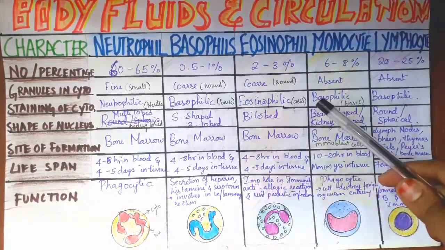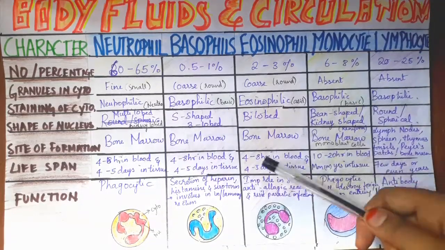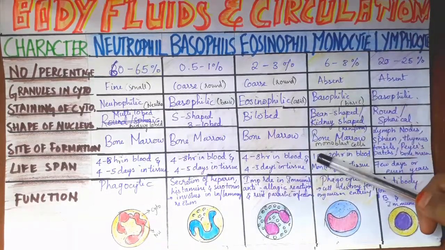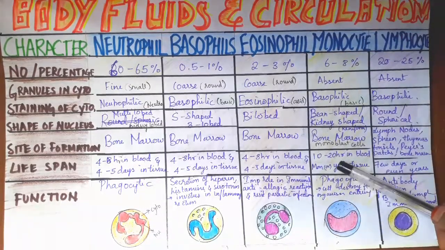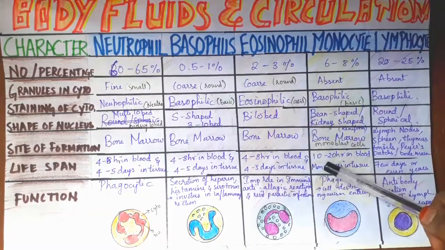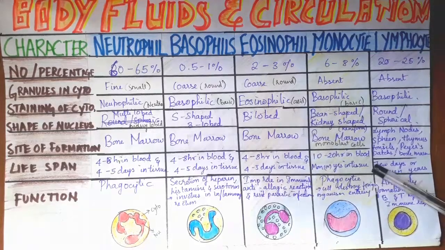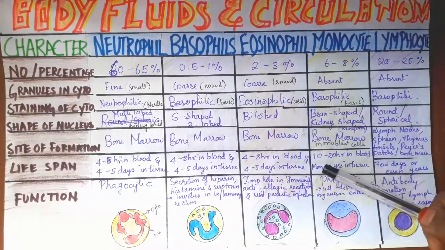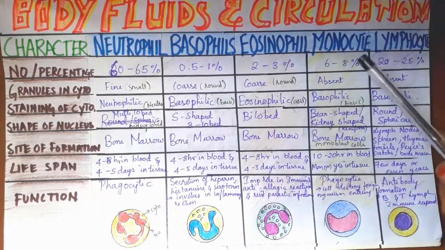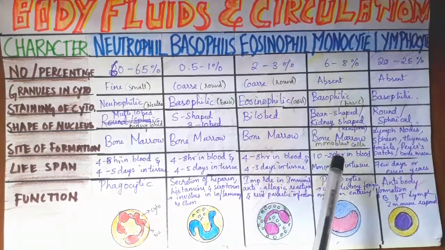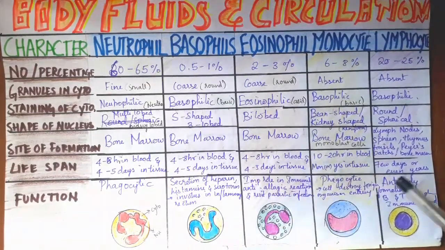Most of the time they ask many questions on the shape of the nucleus, so be thorough with it. Next, bone marrow. In bone marrow, from monoblast cells, monocytes are formed. Next, the lifespan is different: 10 to 20 hours in blood and months to years in tissue. In tissue they stay for months to years, but in blood only 10 to 20 hours. What is the function of monocytes? The function of monocytes is ditto the same as neutrophils.